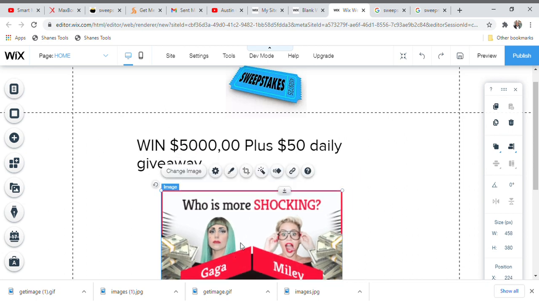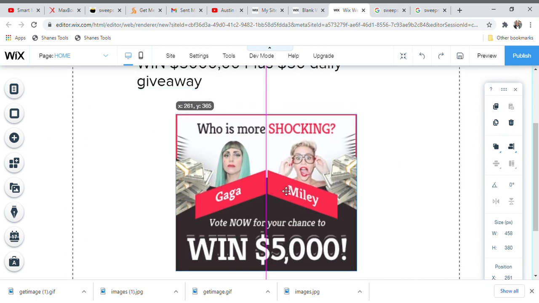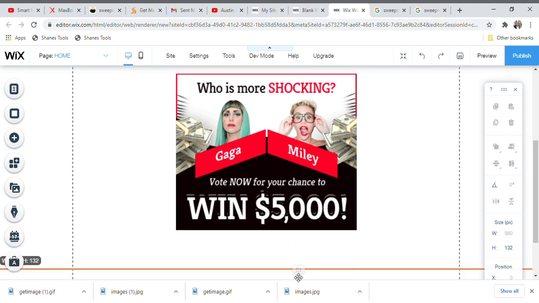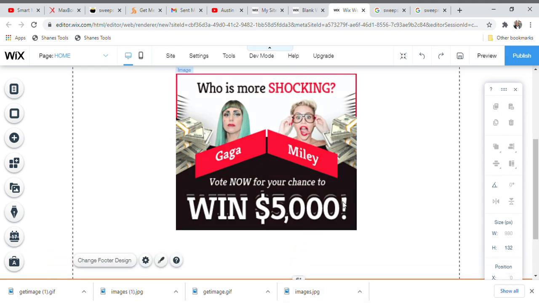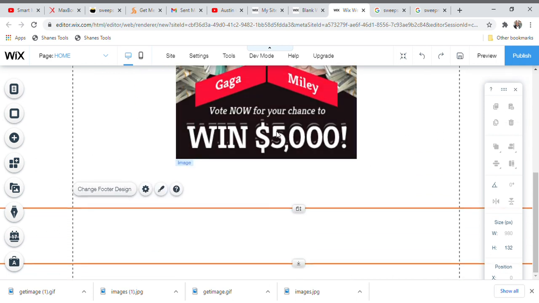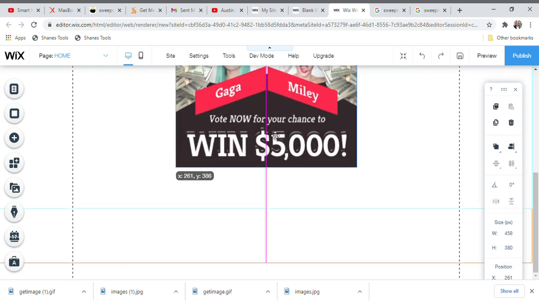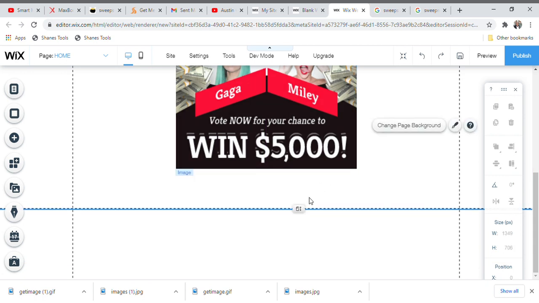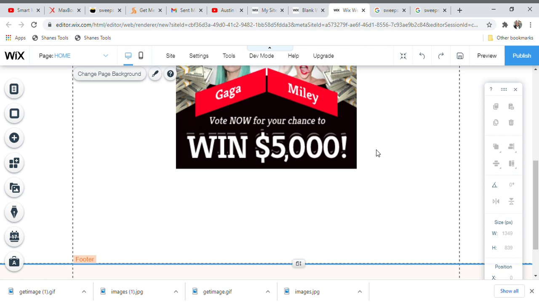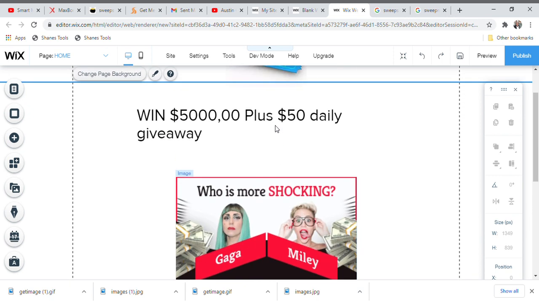So, guys, please pay very close attention because this is very important. This stage is where, if you miss out, you are going to miss out completely and you'll not be able to get the right information. So, guys, when you are done putting it like this, the next step we are going to do is to add a button. Guys, this button is going to be where, if they click, it will take them directly to your CPA offer, Max Bounty, and once they fill out the form, guys, you start earning your cash immediately without any stress.